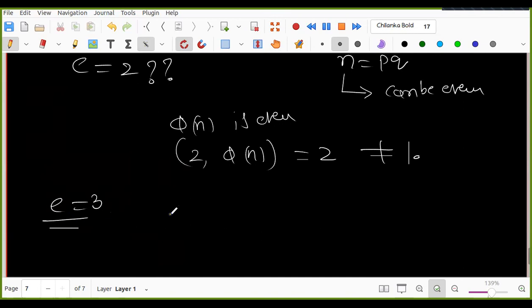If E is small, then computation becomes easy, right? Decryption evaluates C power D. If D is small, it is easy. But E and D cannot both be small simultaneously. One is small, the other is large. People tried this technique also, but they realized that if D is small, then again there are problems.